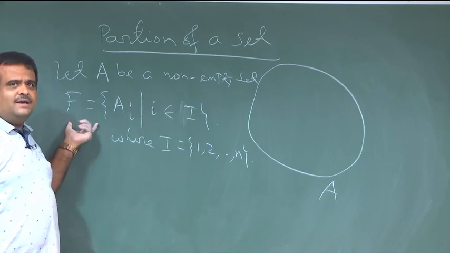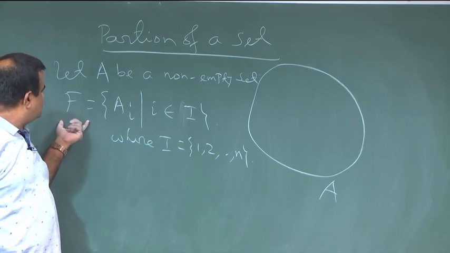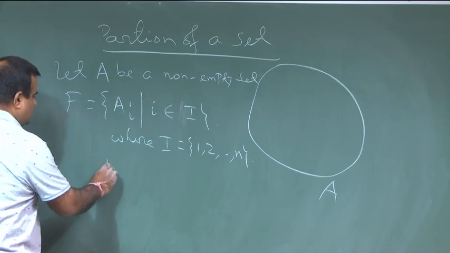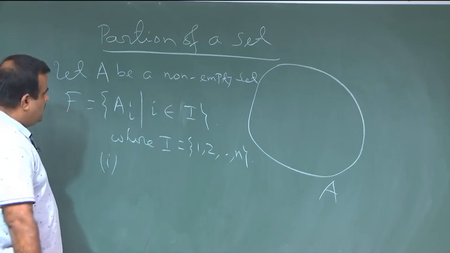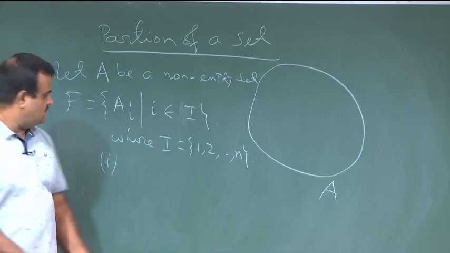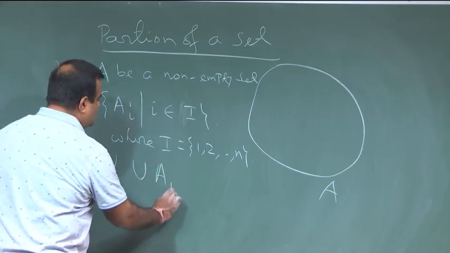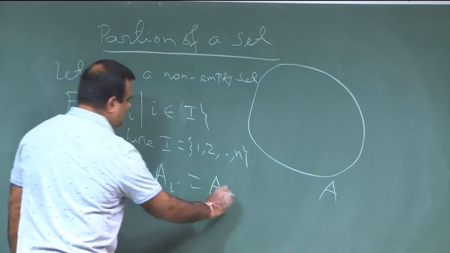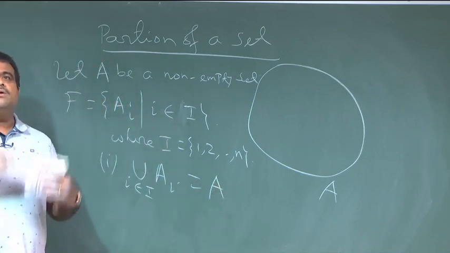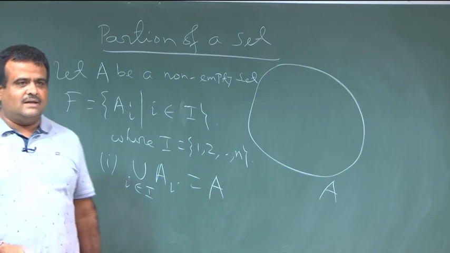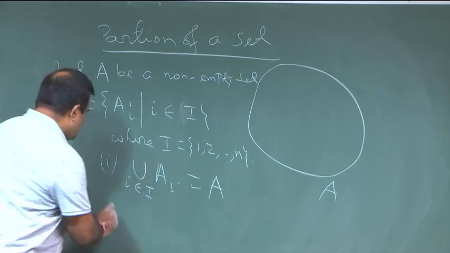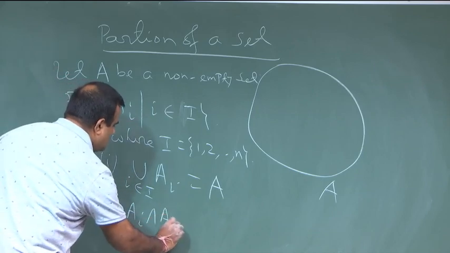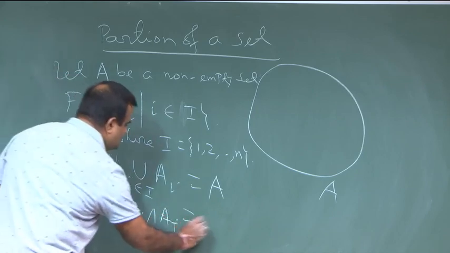Now, we say this F is a partition on A if it satisfies this property. First of all, it must cover the whole set, so the union of the Ai for i belonging to I must be A. Then it is called a partition. It is called a disjoint partition if, for any two Ai and Aj, the intersection is empty.